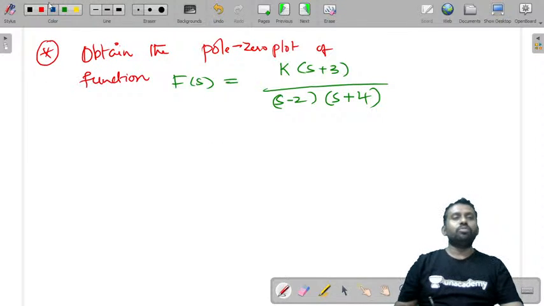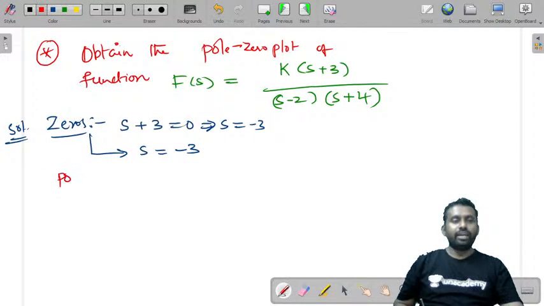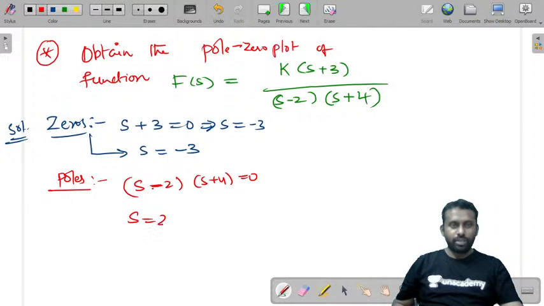Now let us try to find poles and zeros. This is very easy. Let us try to find first the zeros. What are the zeros here? Numerator s plus 3 is equal to 0. So s is equal to minus 3. A zero is present at s is equal to minus 3. Now let us consider poles. Where are the poles? s minus 2 into s plus 4 is equal to 0. So s is equal to 2 and s is equal to minus 4. So here this is a zero and these are poles.